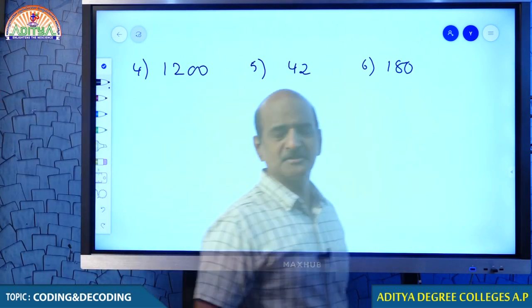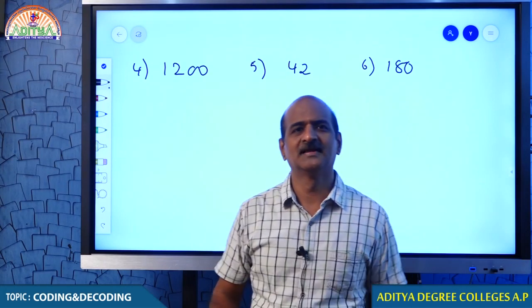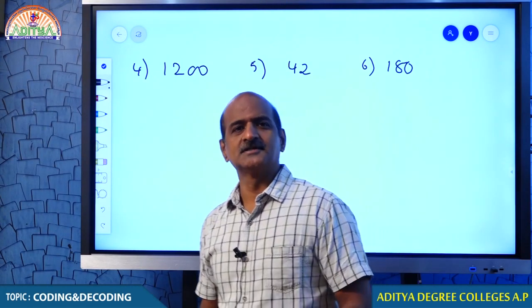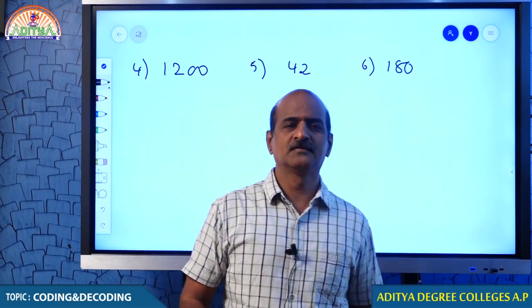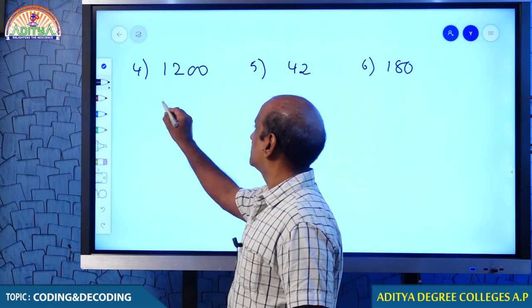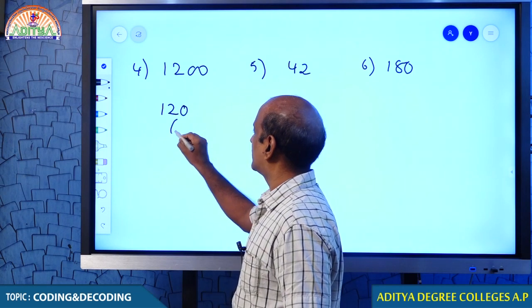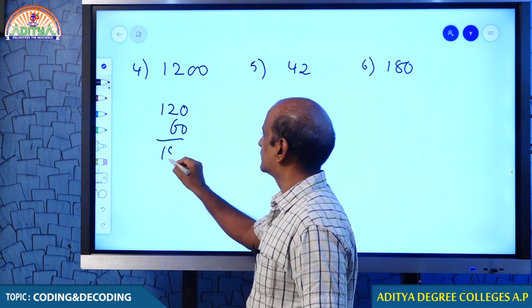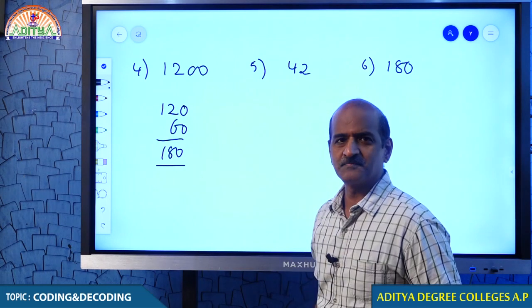Come on students. Get the 10%, then you just make it half. There it comes, you will get it. 10% is 120, 5% is 60, therefore your answer is 180.